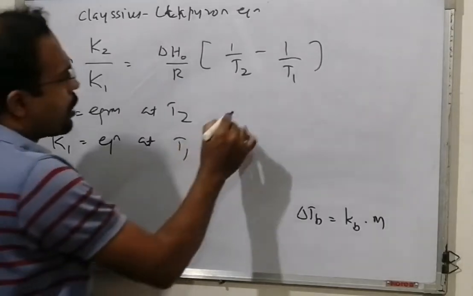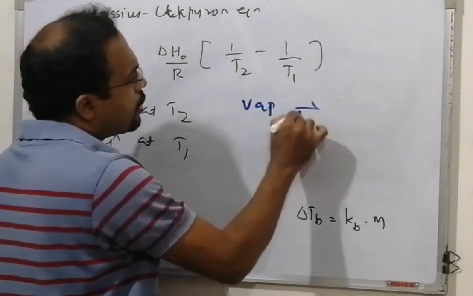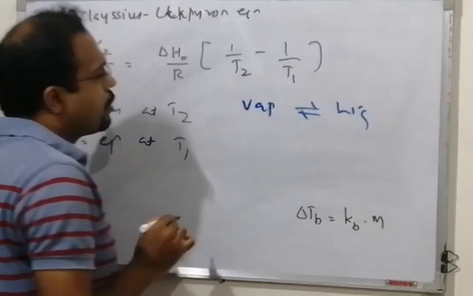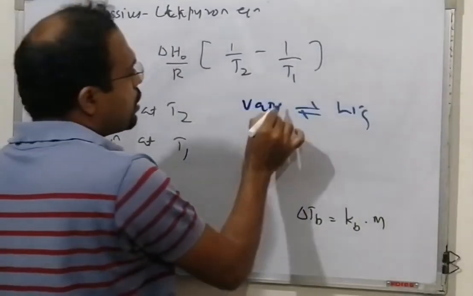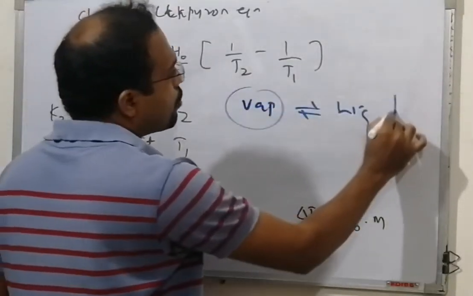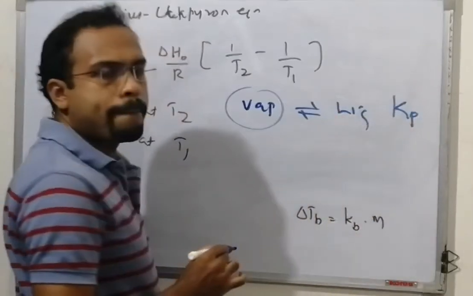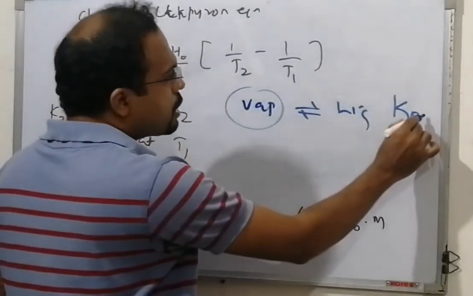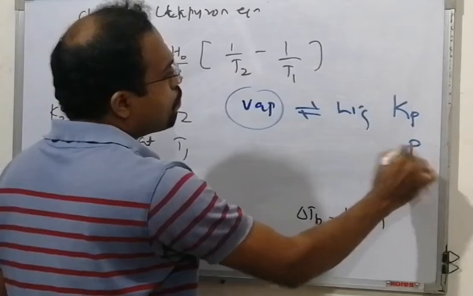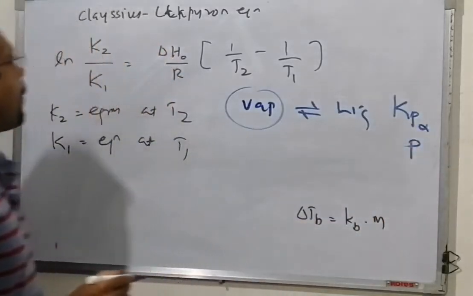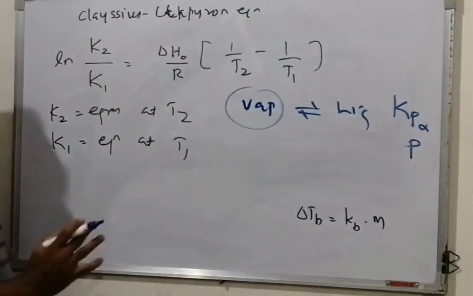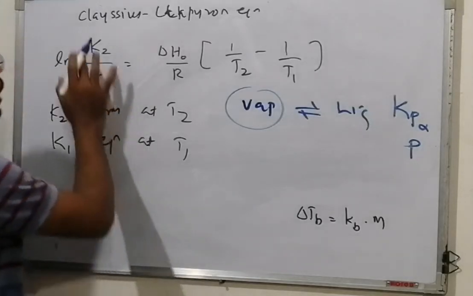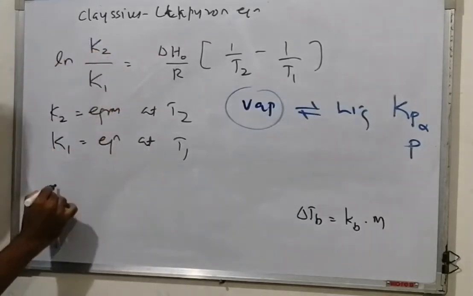Now, here our equilibrium is a vapor-liquid equilibrium, a physical equilibrium. Since a gaseous state is involved, it can be represented as Kp, which is directly proportional to pressure. Therefore, I just rearrange this.